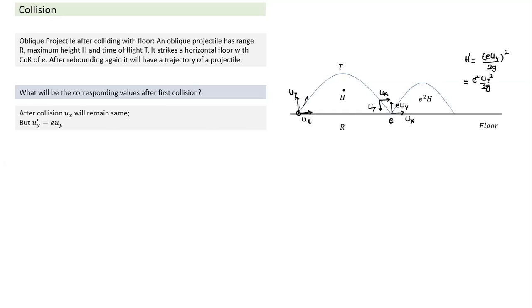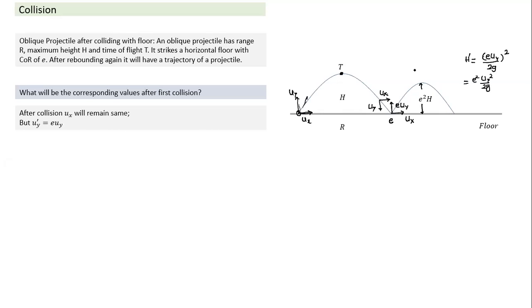That's nothing but h. So this height will become e square times h. And this is pretty simple. If I look at vertical motion, at this particular time vertical velocity is 0. It is equivalent to a ball being dropped from a height h, and when it rebounds, it reaches a maximum height of e square h. Some of you can relate to this point also. So if this was height h, it becomes e square h.